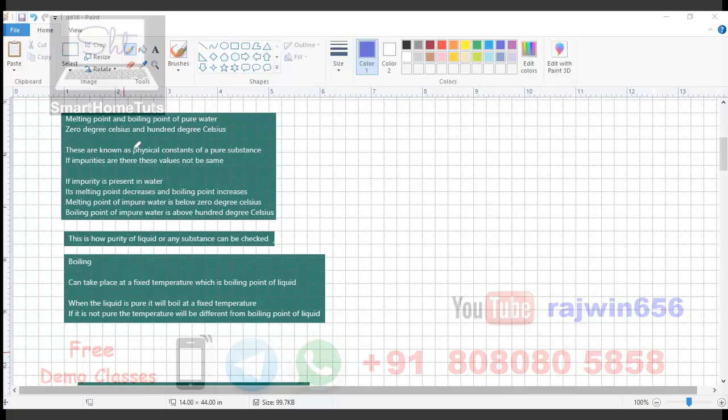These are known as physical constants of a pure substance. This term is also very important. Physical constants will be applicable only to a pure substance; that will determine the purity of the substance. If impurities are there, then these values will not be the same. As I said, if ice is not pure, then the melting point will not be 0 degrees Celsius. Same way, if water is not pure, then its boiling point also is not going to be 100 degrees Celsius. How are these temperatures going to change?